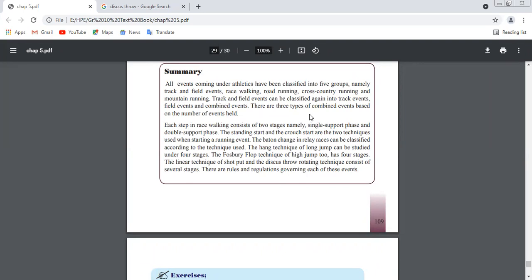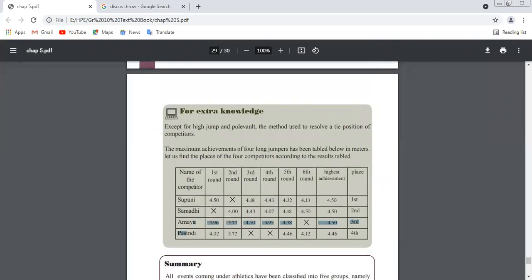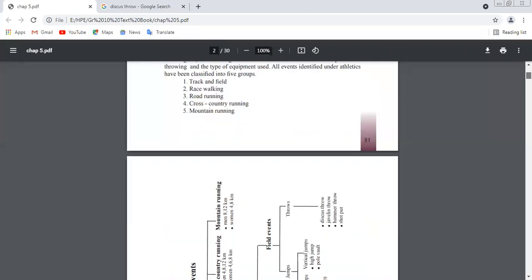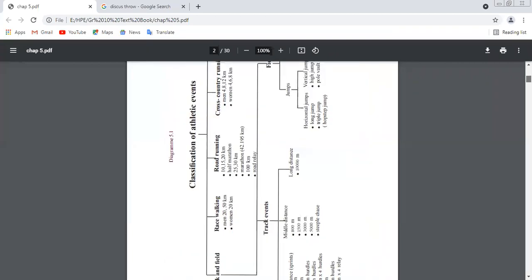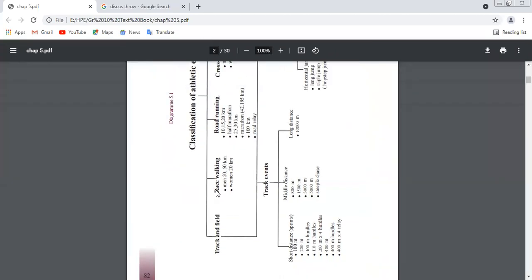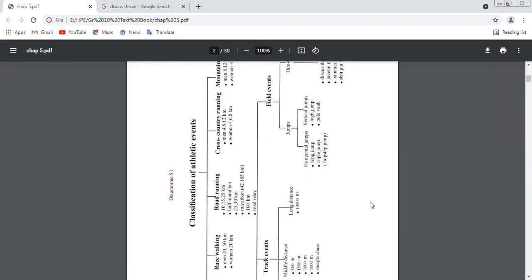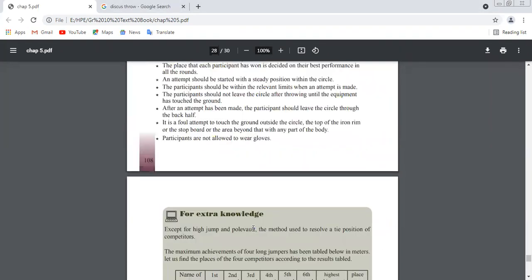The classification chart, right? The chart is a very important part. It contains 10 MCQ questions in your O-level paper. So you need to go through the chart every day, right? This is the chart. You need to study hard and you need to memorize this. This chart is a very important part of this lesson.